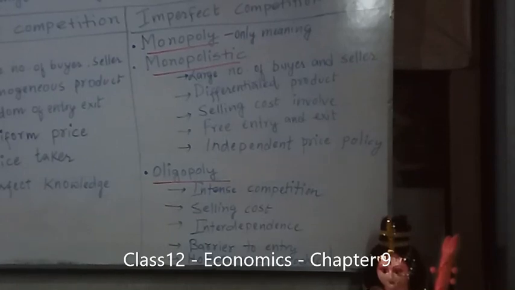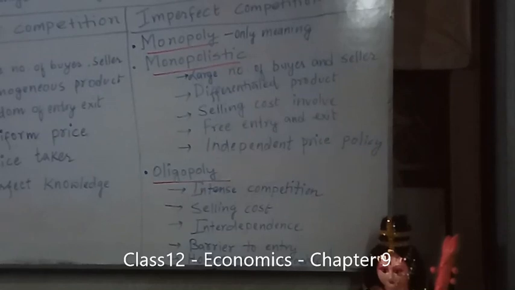Now, this product differentiation is the key element of monopolistic competition. Under this market, firms produce differentiated products. Each firm produces a product that is somewhat differentiated, but it is not entirely different. Slight closeness is there. So this is a differentiated product.